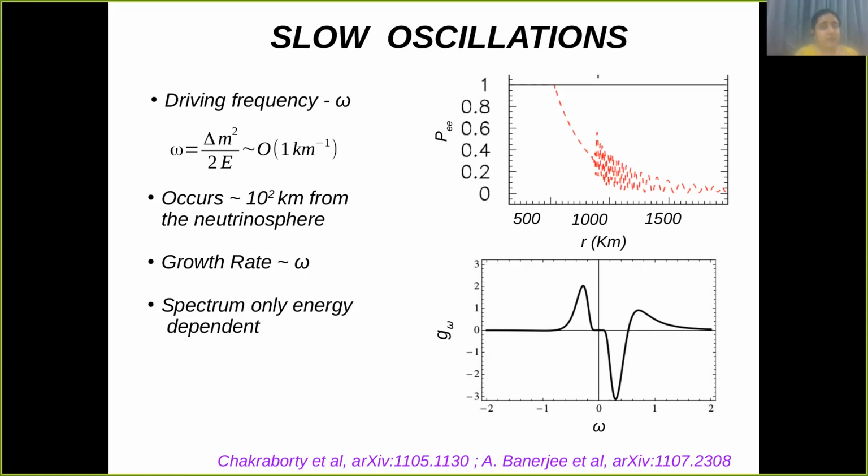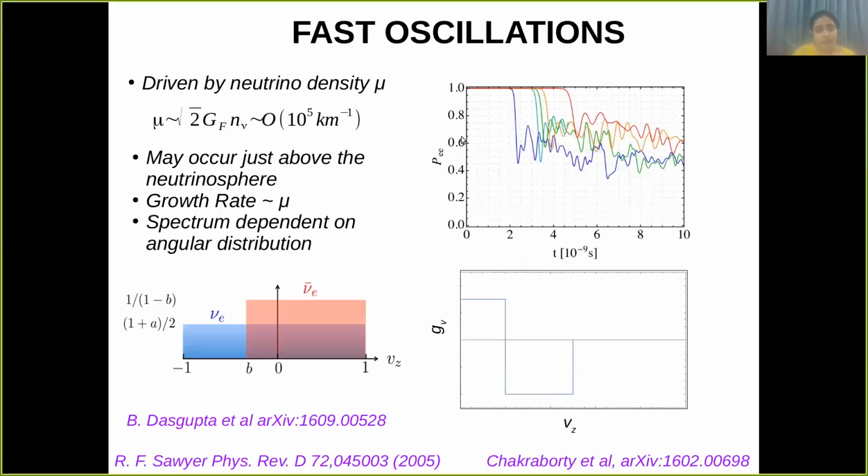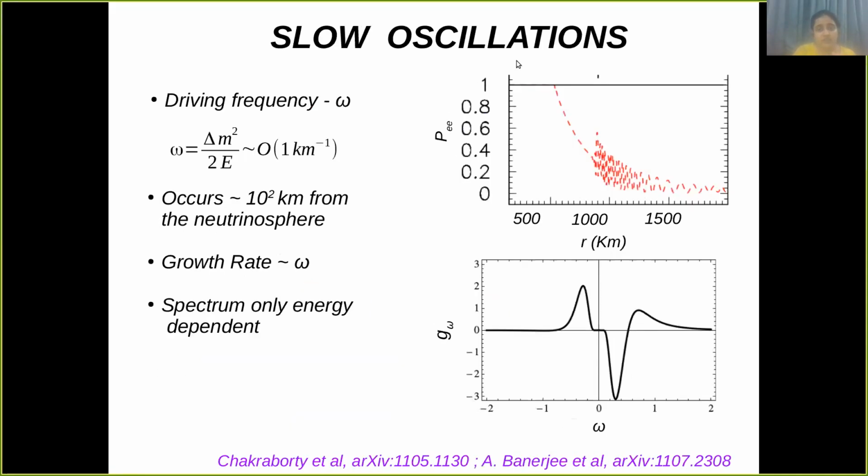If the driving frequency is omega, which is of the order of 1 kilometer inverse, then it is called slow oscillations, and it occurs 10 to the power 2 kilometers from the neutrinosphere, and the growth rate is proportional to omega. And here you can see the survival probability of the electron neutrino, which reduces from 1 to a small value within a few hundred kilometers.